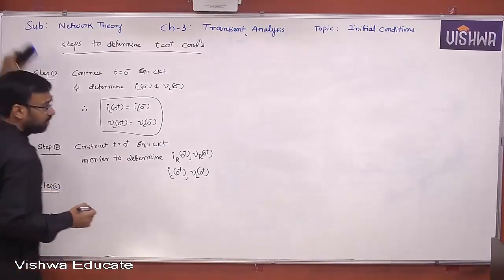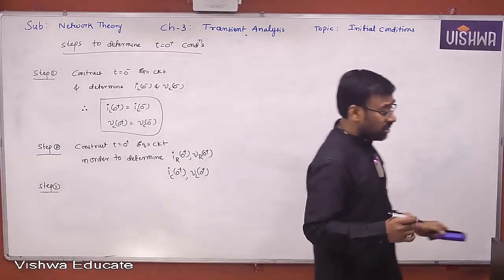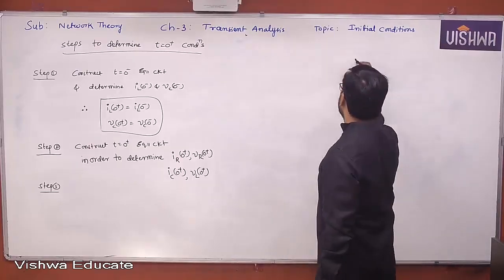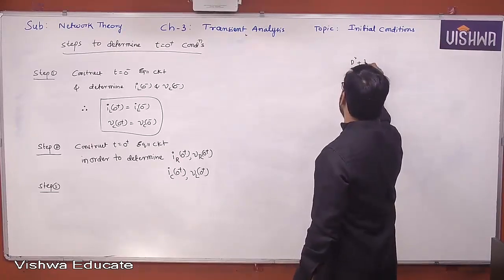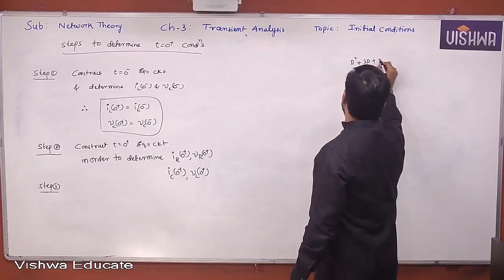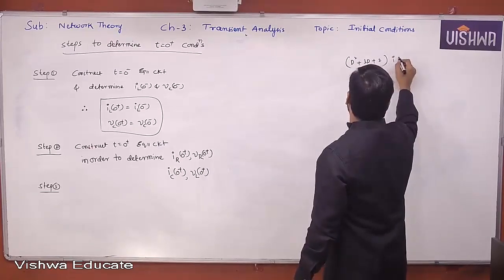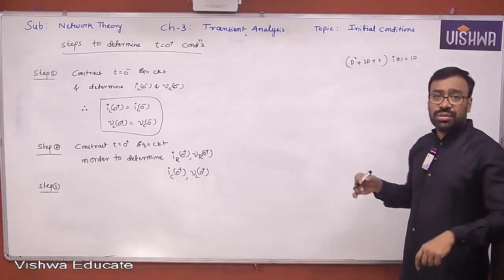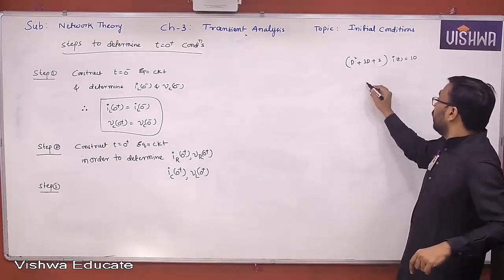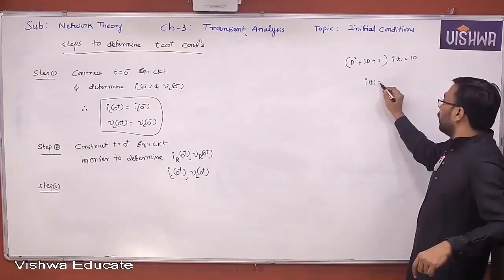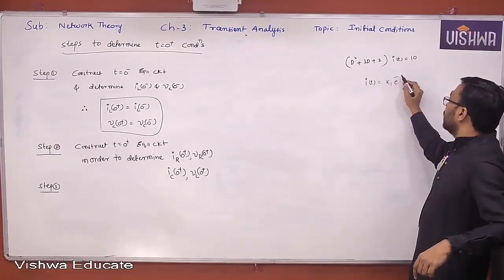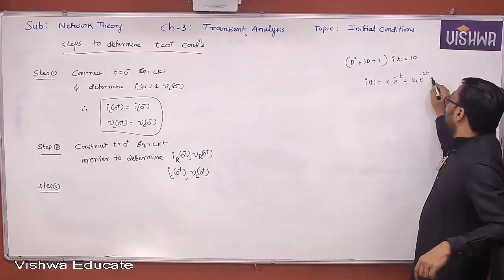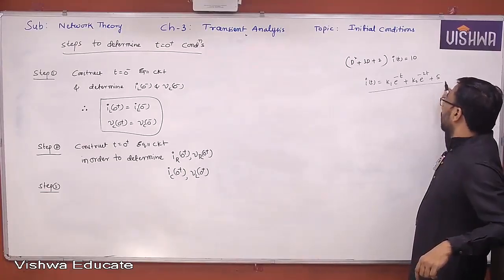There is a possibility of getting higher order derivative terms, the initial conditions of higher order derivative terms. Because you know that, d square plus 3d plus 2 of some I of t is equal to 10. Just now we have seen this example in the last session. What did we get for I of t totally? Tell me all of you. K1 e power minus t plus k2 e power minus 2t plus 5. This is what we determined.